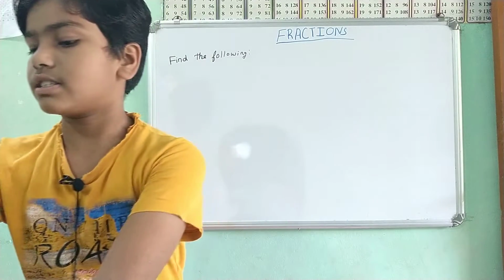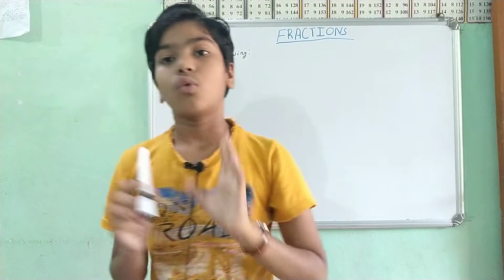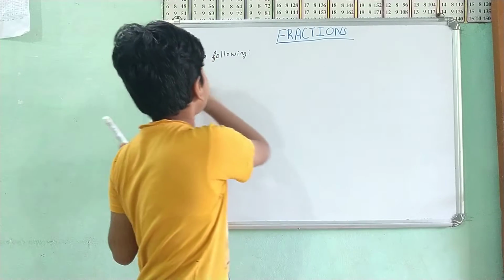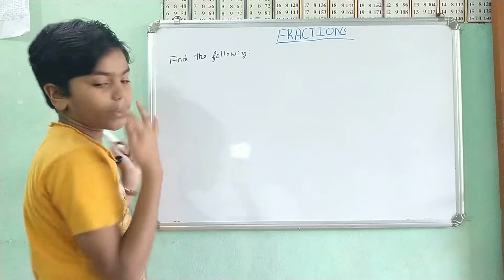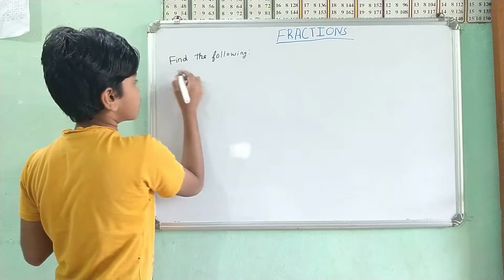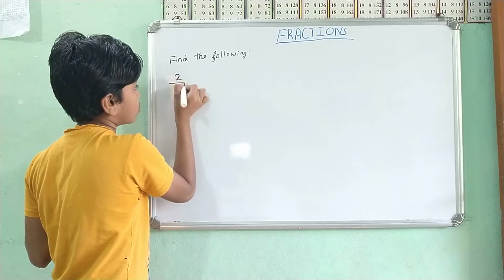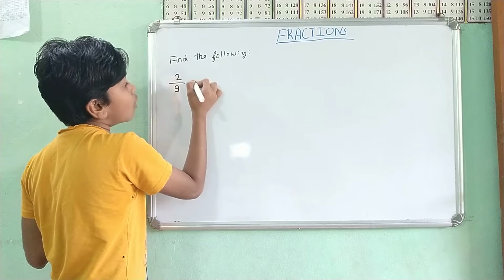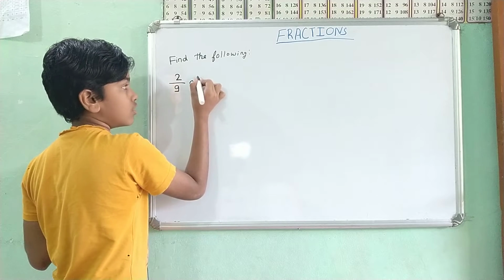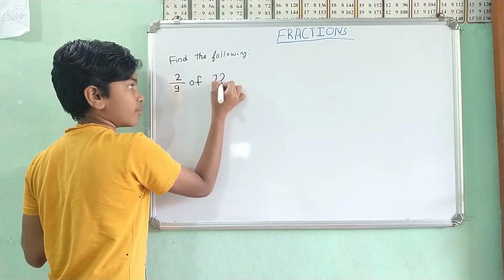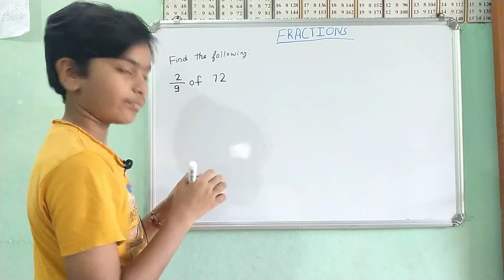Over here, the first question is 2 by 9 of 72. See, 2 by 9 of 72. So what does this mean?